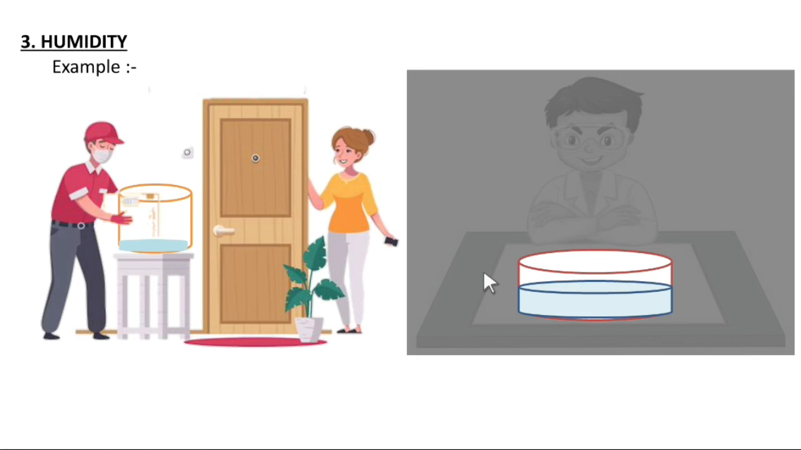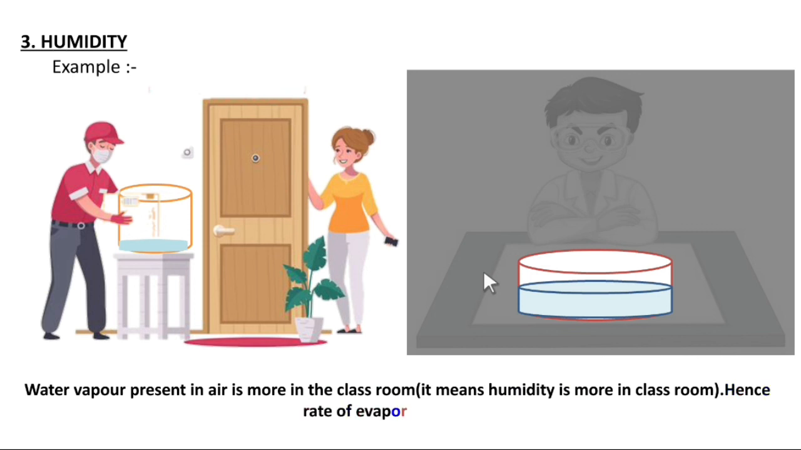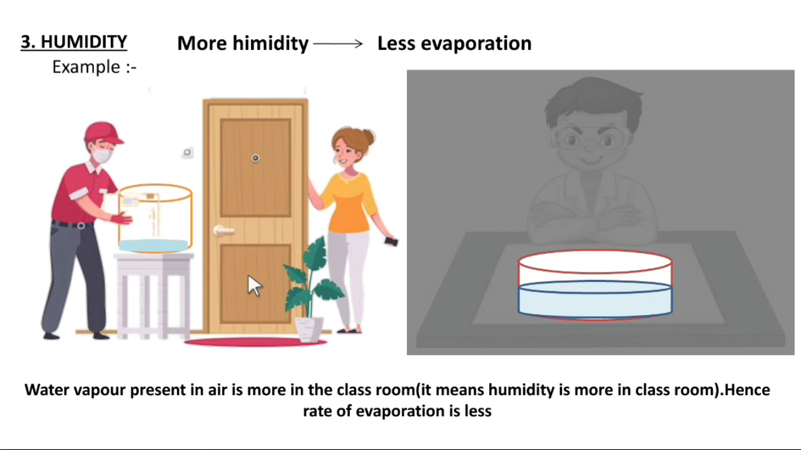We know that water vapor present in air is more in the classroom. Hence, the rate of evaporation is less. So in short, water vapor present in air means the humidity. Water vapor present in air is more in the classroom, it means humidity is more in the classroom. If humidity is more, the rate of evaporation is less. If humidity is less, evaporation will be more.